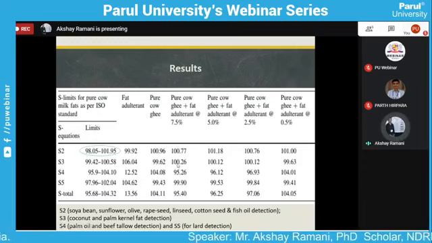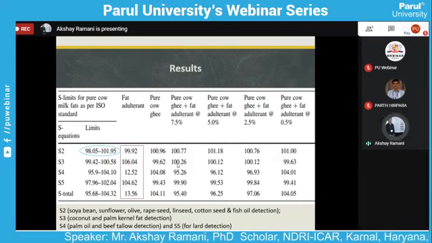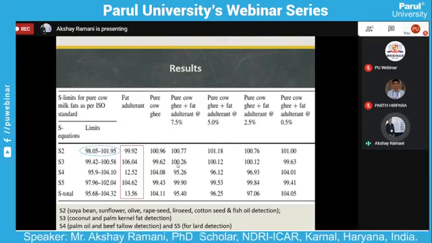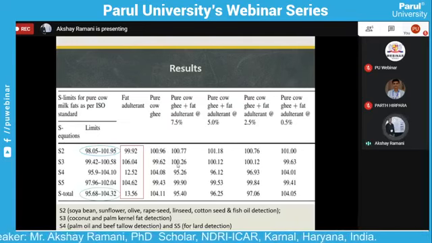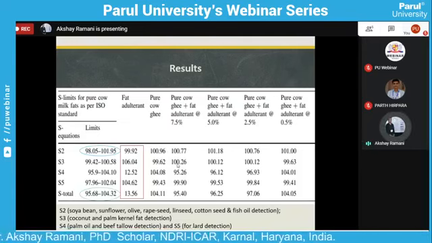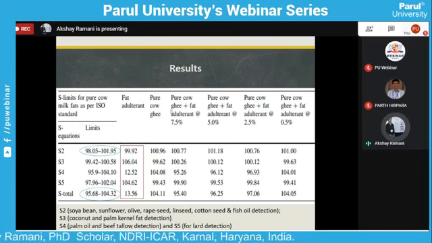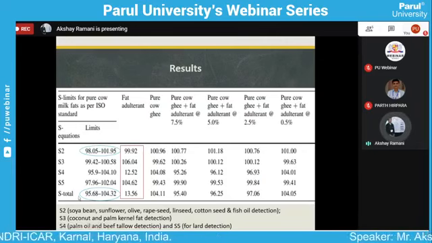Now we see the limit of 98.5 to 101.95 in equation 2, and the fat adulteration range. It differentiates between the pure ghee and adulterated ghee. Now we see the pure ghee sample, and then finally the final equation of all of that.